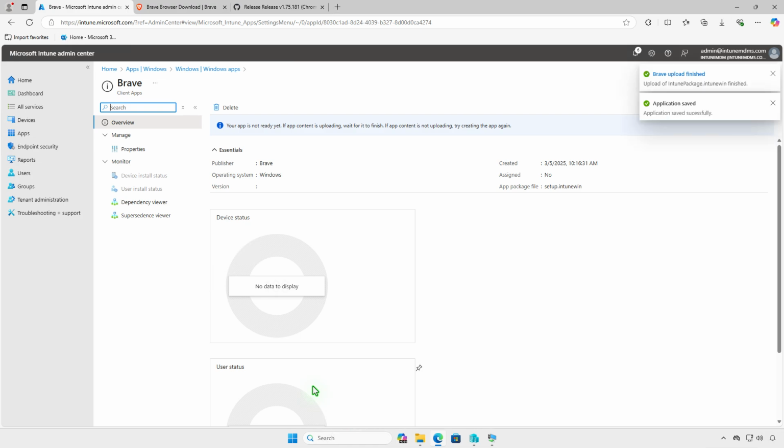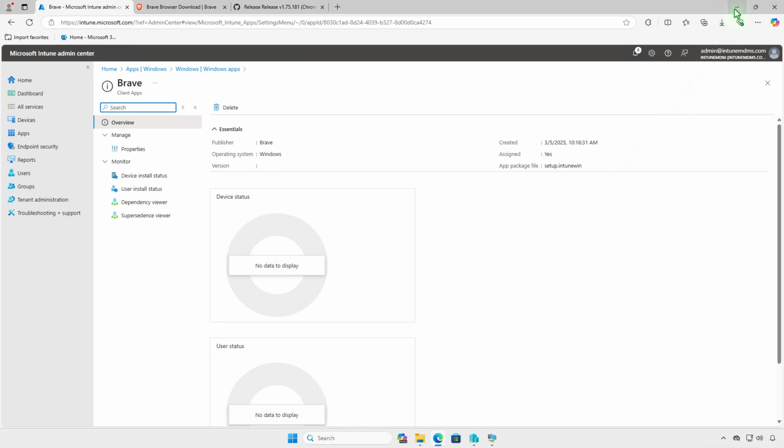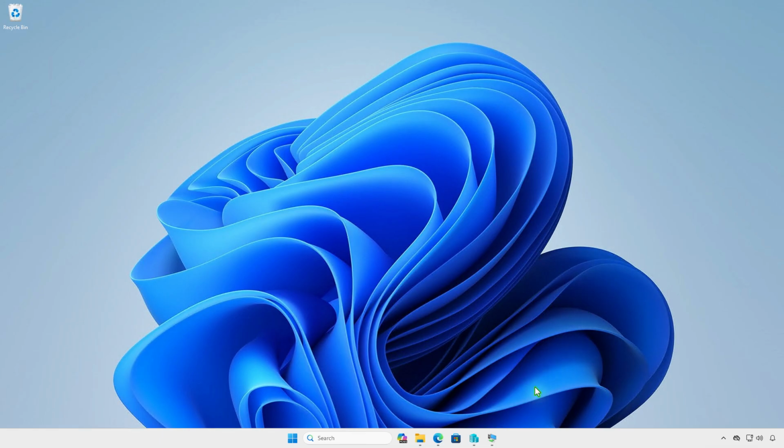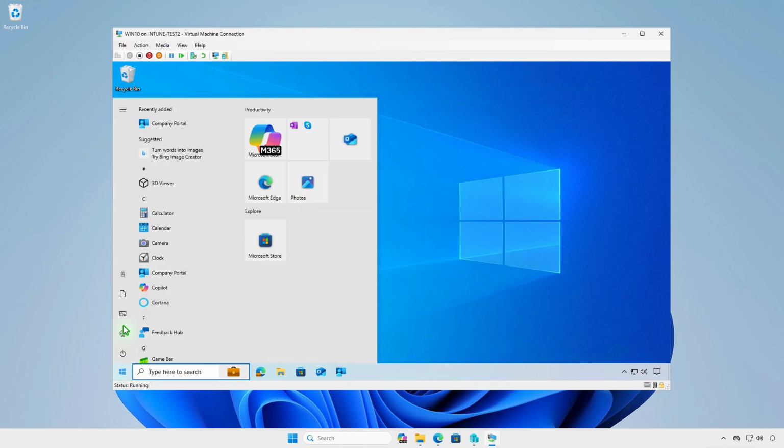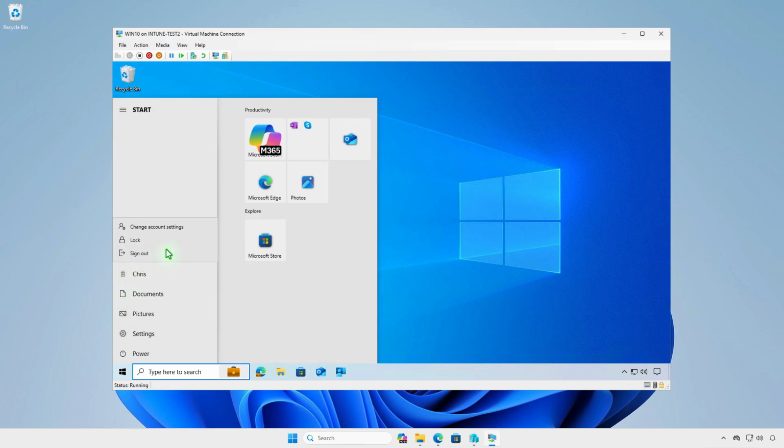After a few minutes, you'll receive confirmation that the upload is finished and the deployment is active. To verify the deployment, log into a managed device and allow time for the system to sync. You can also manually trigger a sync from Windows settings or the company portal app.